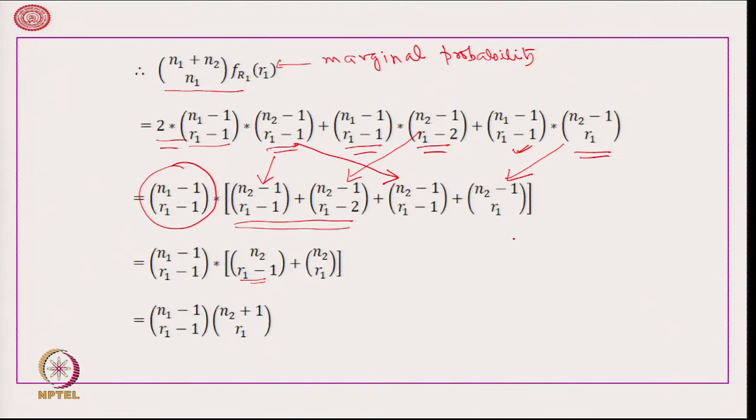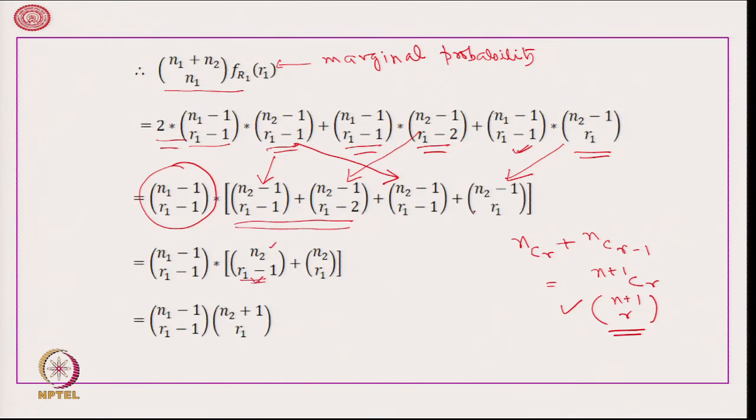So, we know that nCr plus nC(r minus 1) is equal to (n plus 1)Cr. So, n2 minus 1 C r1 minus 1 plus n2 minus 1 C r1 minus 2, by applying this formula, is n2 C r1 minus 1.